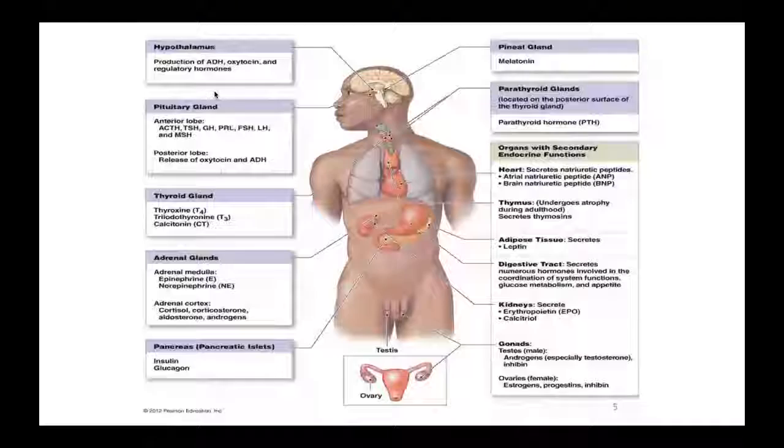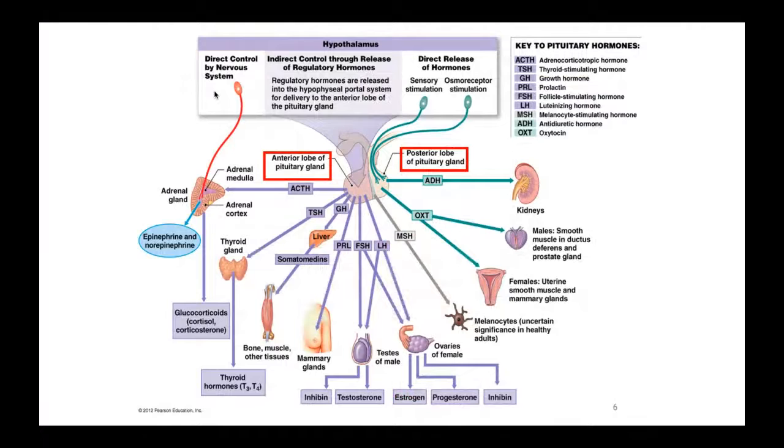Okay, welcome back. In this video, we are going to look at the connection between the hypothalamus and the pituitary. So in the top here, you see it says hypothalamus, and then down below it, right in the center, you see in those two red boxes, anterior lobe of the pituitary on the left-hand side, and on the right in that red box, you see it says posterior lobe of the pituitary gland. The anterior lobe is the adenohypophysis, posterior lobe is the neurohypophysis.